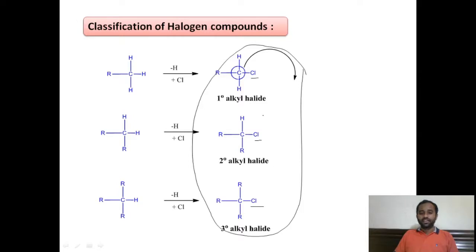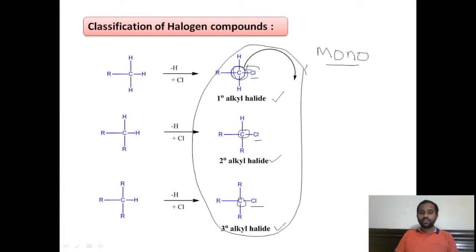And these monohalogen compounds are again classified into three types: primary alkyl halides, secondary alkyl halides, tertiary alkyl halides. This is based on the nature of the carbon atom attached to the halogen, right? This classification is based on the nature of the carbon atom which is attached to the halogen group.